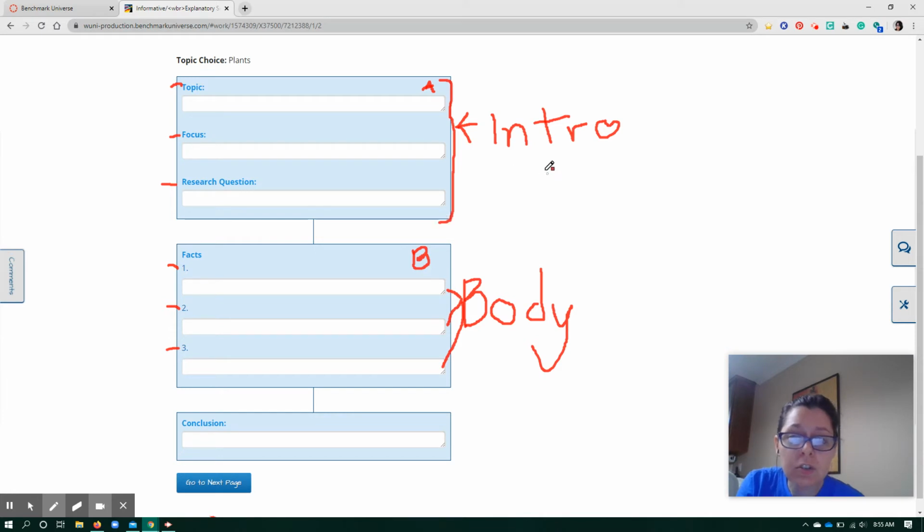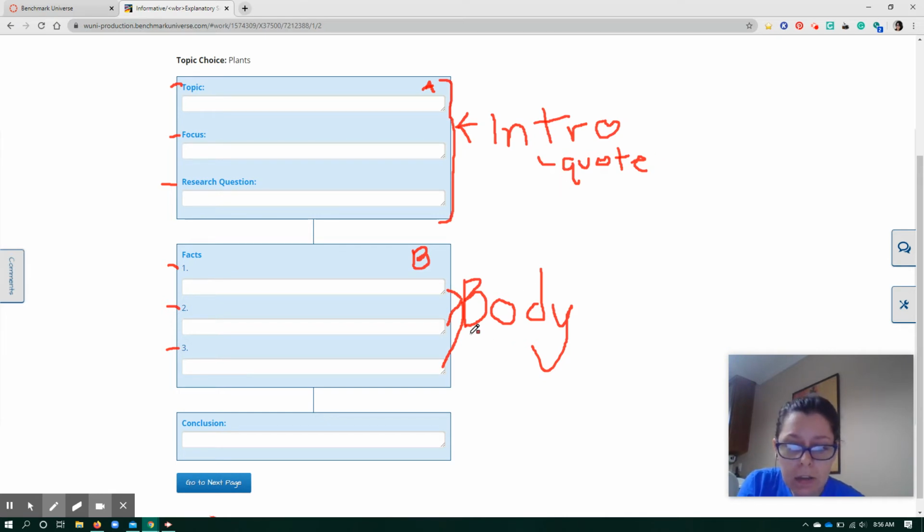And the introduction for the example even had a quote from a reliable source to introduce the topic. You may do that as well. I think that's a fantastic way to start an essay, by adding a quote to help introduce your topic. That's fantastic. You can do that as well.